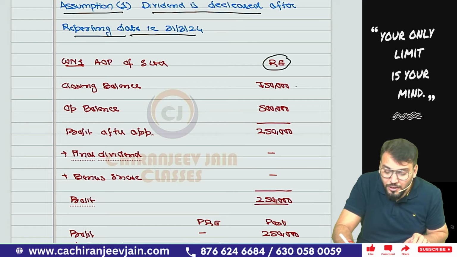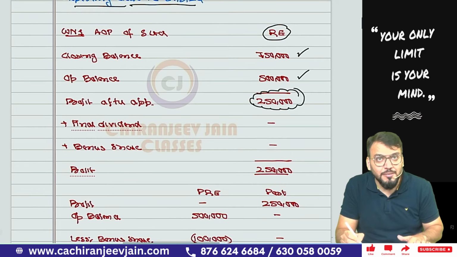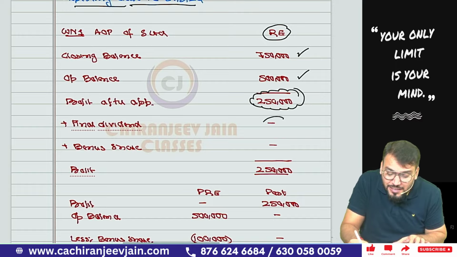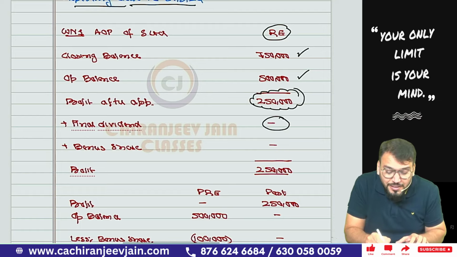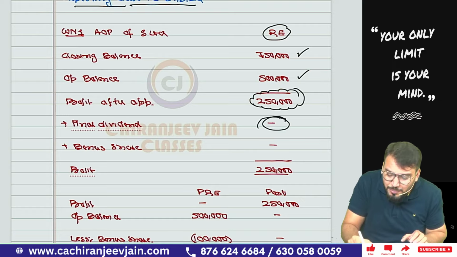So we'll do what? Closing balance minus opening balance. This will be the profit after appropriation. But dividend, no journal entry, correct now. So minus plus final dividend, nothing, because you will not add back, because we want profit for the year. Plus final dividend paid, nothing has been paid, no adjustment. So nothing will be done now.